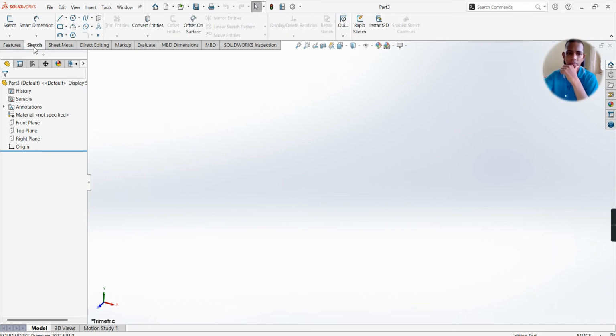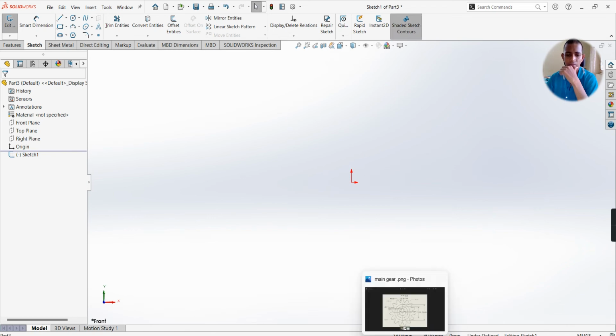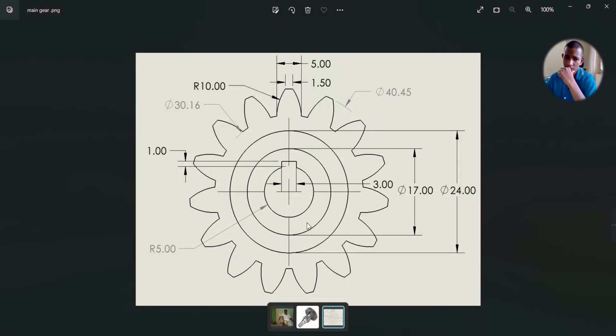Select sketch, front plane. Now the diameter of the shaft will be the same because we will be placing both the gears on the same shaft. So we have to change these dimensions, this and this dimension. First draw the circle of diameter 10 mm. Next, instead of 40 we'll go for 30.